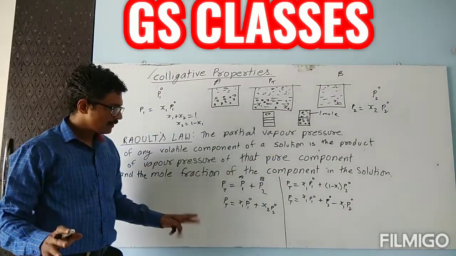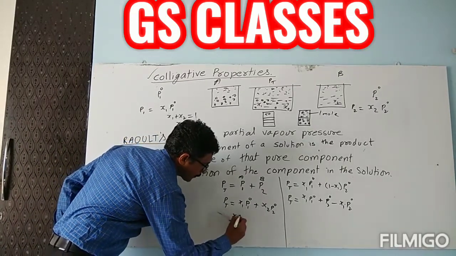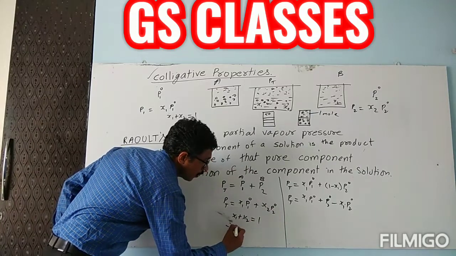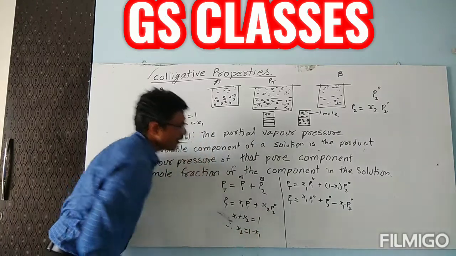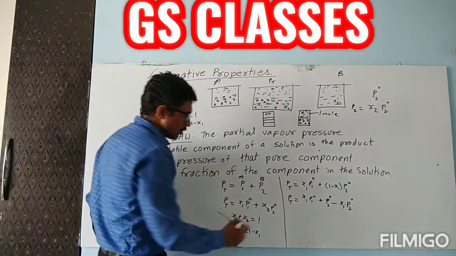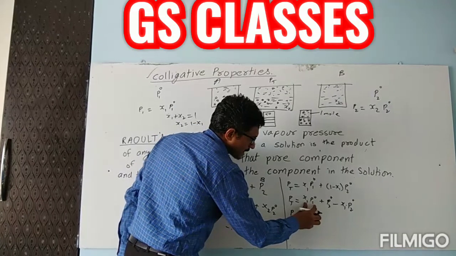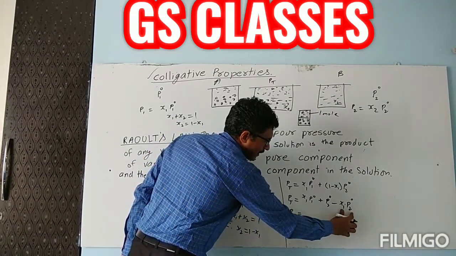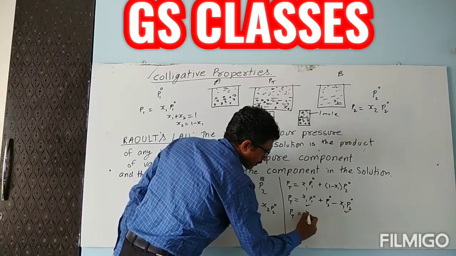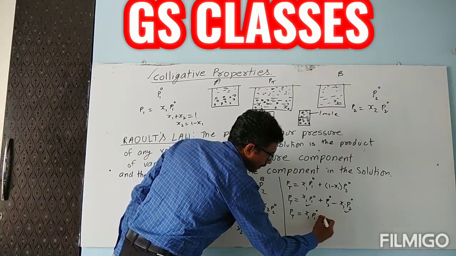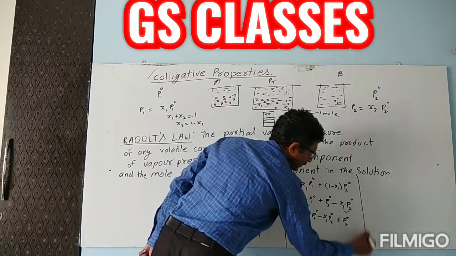Very simple. Replacing x2, you can write x1 plus x2 as 1, so x2 equals 1 minus x1, and replace it. So P total is now x1 P1 standard, minus x1 P2 standard, and P2 standard. I will take all x1 terms together: x1 P1 standard minus x1 P2 standard plus P2 standard.